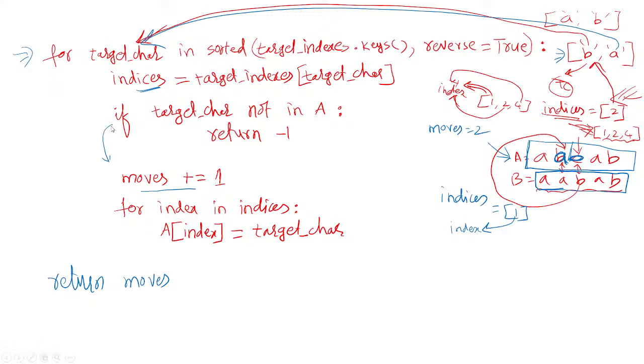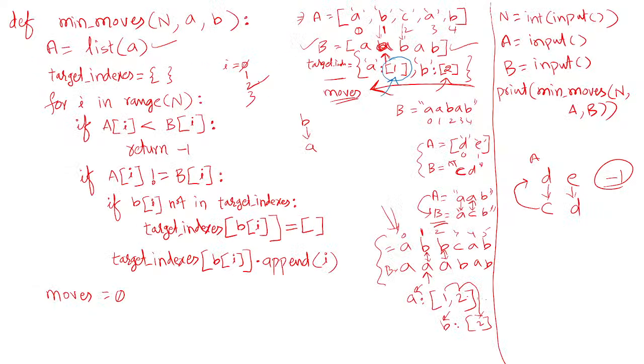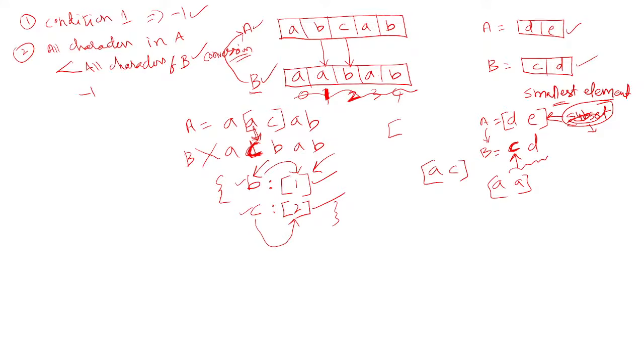write the code. Now execute this code and test with the given test cases. So the problem, you need to understand the problem very clearly. The given rules you should understand clearly, and first you should understand how to identify the false case. How can we say that it is not possible?